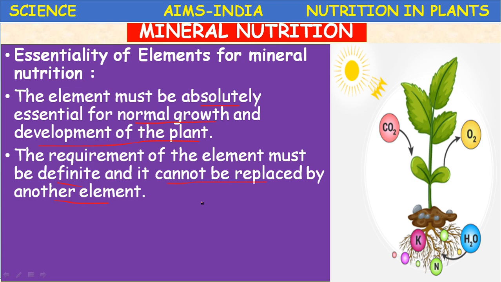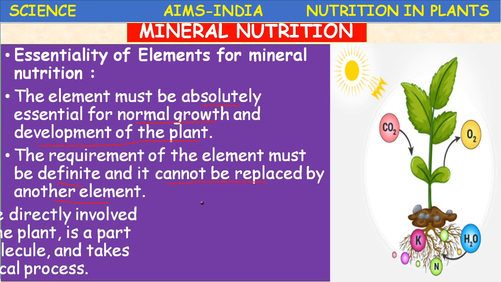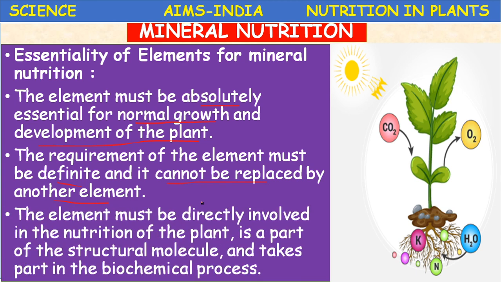Next, the element must be directly involved in the nutrition of the plant, as a part of a structural molecule, and takes part in a biochemical process. For example, carbon dioxide. Carbon is directly involved and takes part in the biochemical reaction. What is that reaction? Photosynthesis.